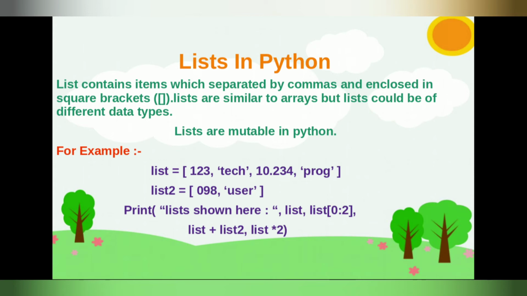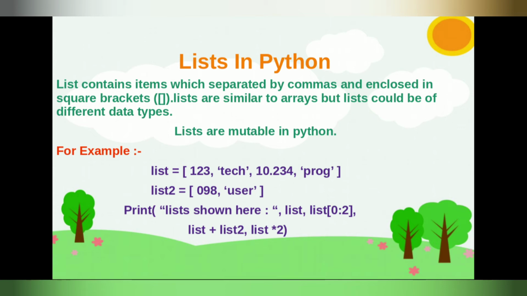In the example, I created two lists, list and list2, and applied all the operations that I described in the last data type. I will show them in the print statement. I'm using indexing, I'm using the concatenation operation, I'm using the asterisk operation, friends.